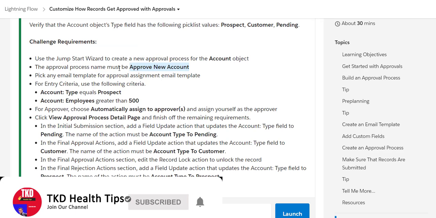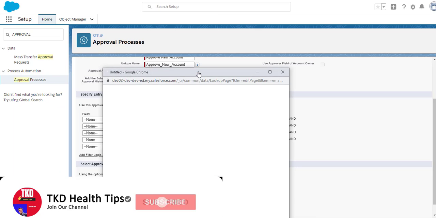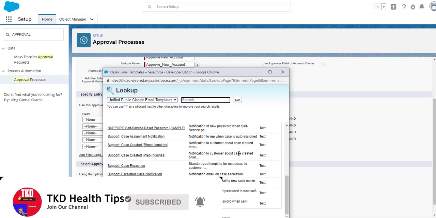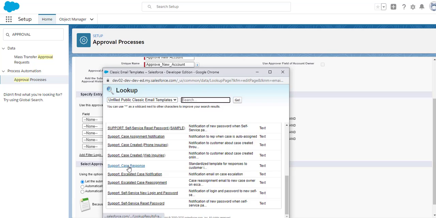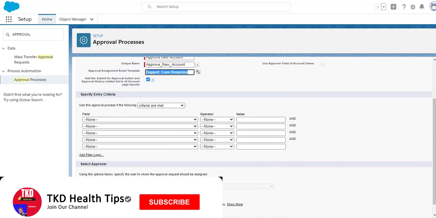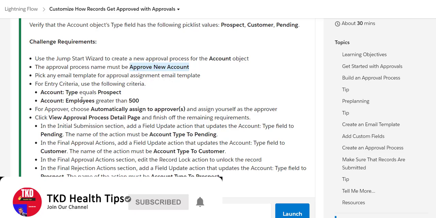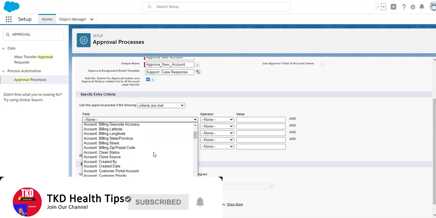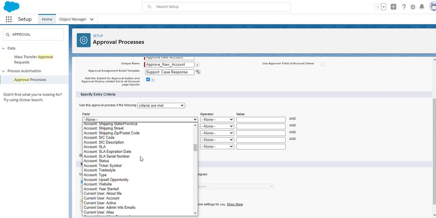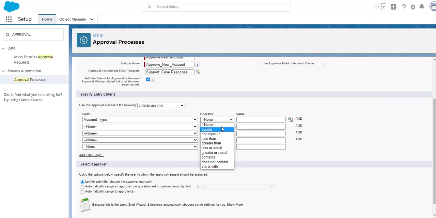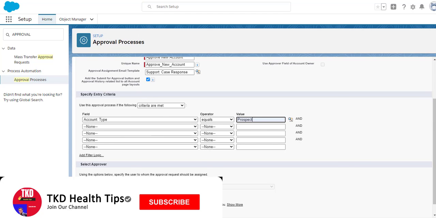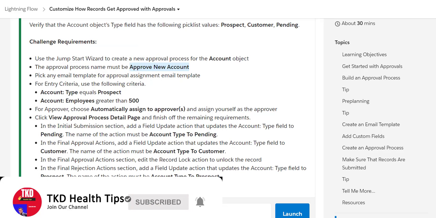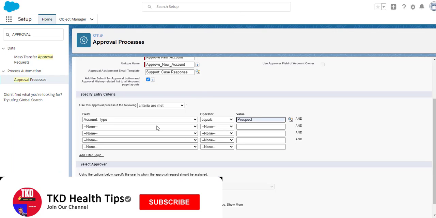The other is the entry criteria. So I need to pick any email template. So let me select and save the support case response email template. And the next step is to select the entry criteria. The entry criteria is account type equals prospect. So let me select account type as equals prospect. And the other thing is account employees greater than 500.